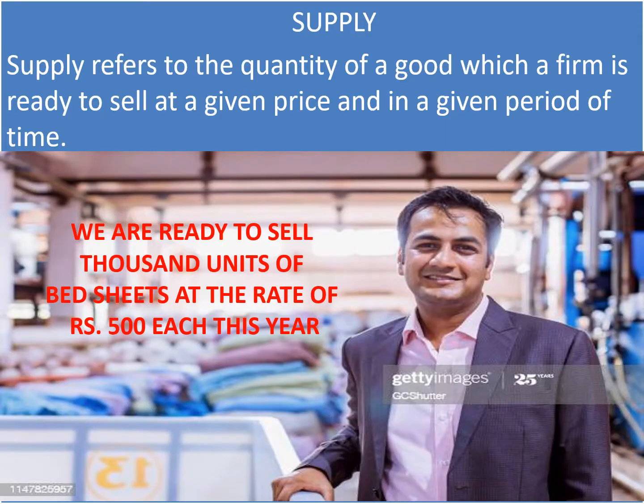Supply. Supply refers to the quantity of a good which a firm is ready to sell at a given price and in a given period of time. If you remember, demand was exactly like the same. The basic difference is the quantity of a good which a firm is ready to sell. In demand, you learned about quantity which is being demanded. For example, we are ready to sell 1,000 units of bed sheets at the rate of rupees 500 each this year. This becomes the supply for that particular firm.